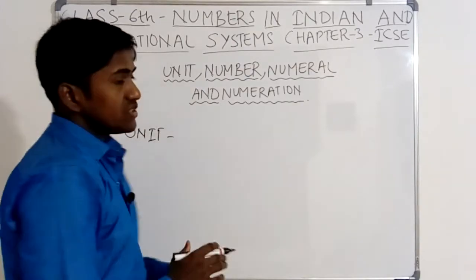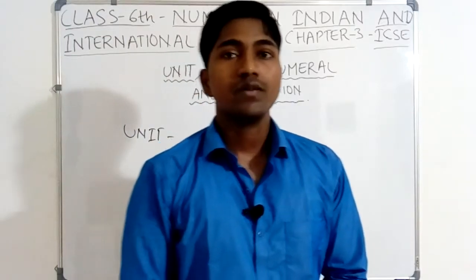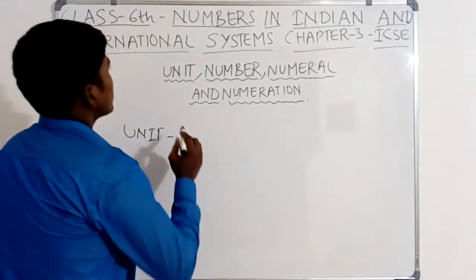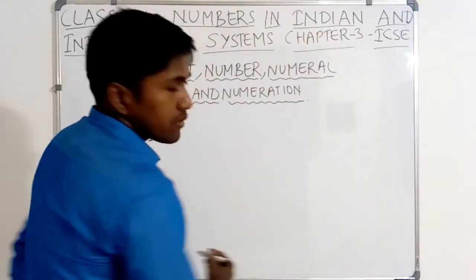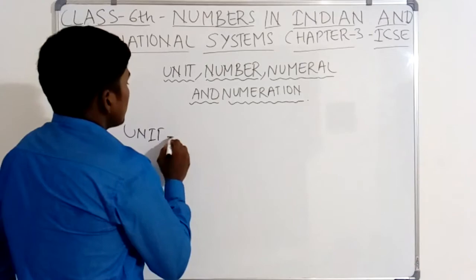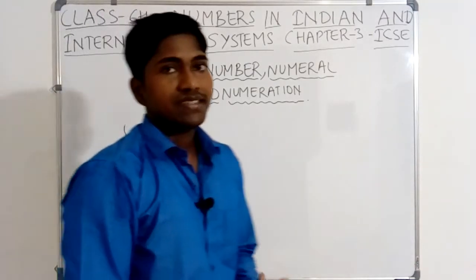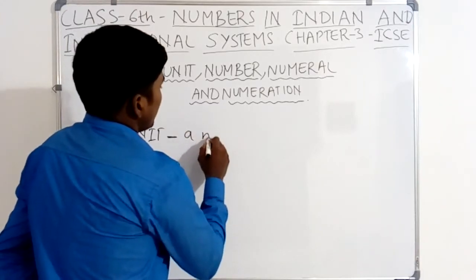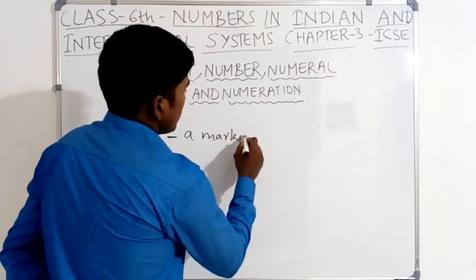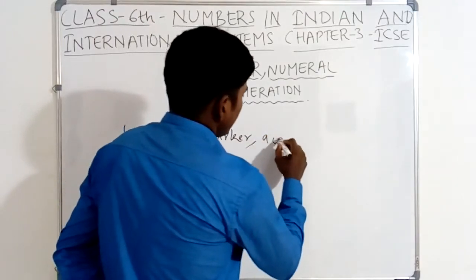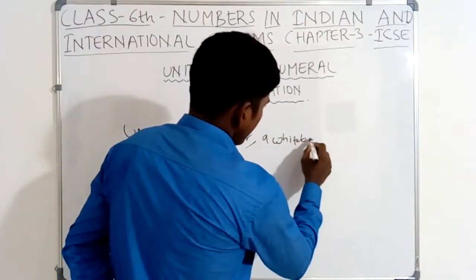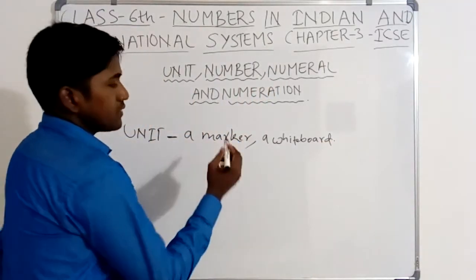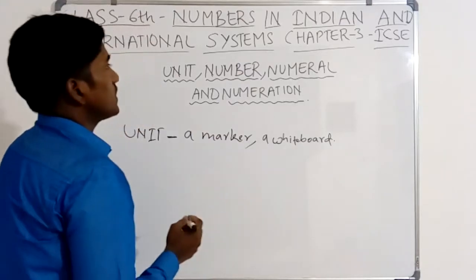Unit means a single thing. Suppose this is a marker. This is a marker, means a single marker, and this is my whiteboard, a single whiteboard. So unit is the measurement of anything. So there is a whiteboard, and the marker is one single. So this is a unit, a single unit.